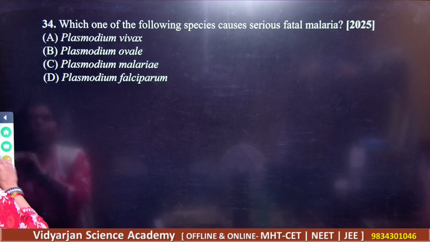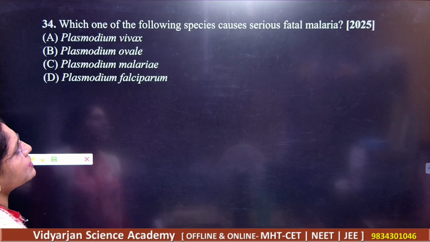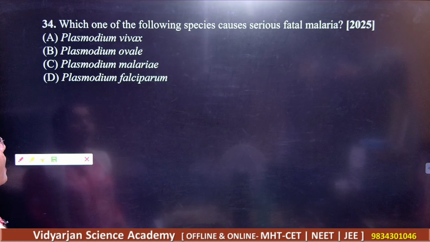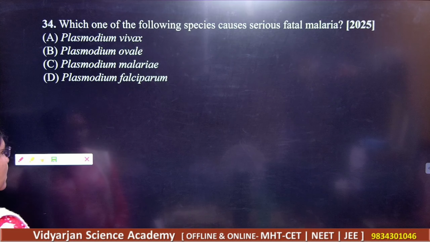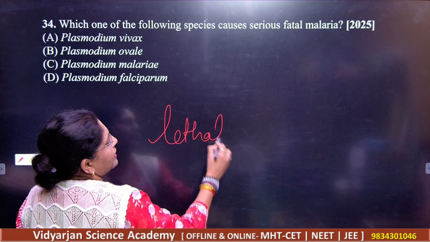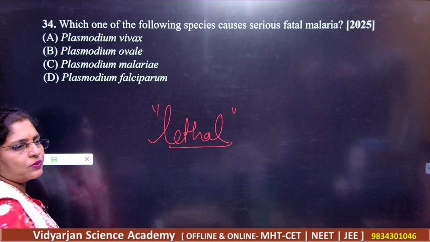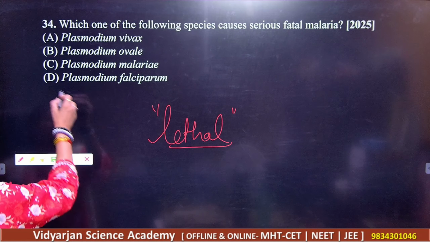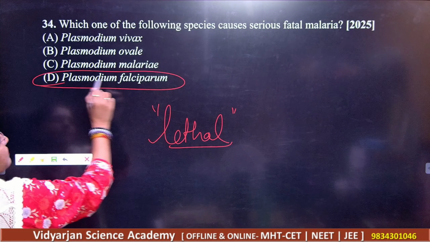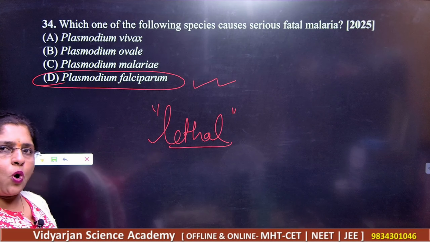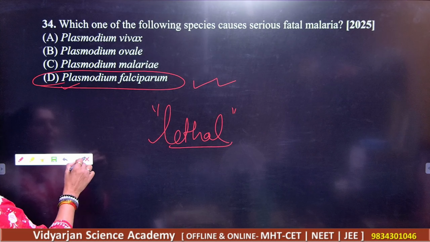Next, which one of the following species is causing the serious fatal malaria? So fatal means what? Lethal. What is the meaning of fatal? Lethal. Lethal is harmful, the most harmful. Please note down. So what should be your correct answer? Plasmodium falciparum. This is supposed to be the most dangerous infection amongst all, Plasmodium falciparum.